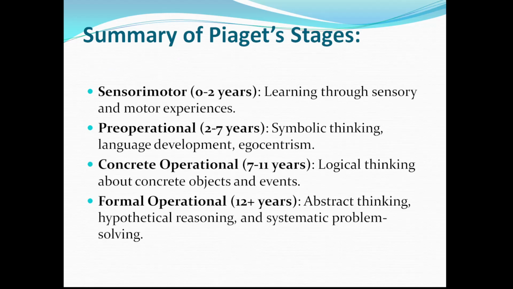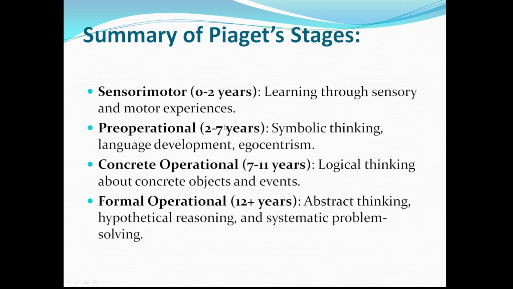Now let us look at the summary of the various stages proposed by Piaget. The first is the sensory motor stage from 0 to 2 years, pre-operational stage from 2 to 7 years, concrete operational stage from 7 to 11 years, and formal operational stage from 12 plus years. During the sensory motor stage, individuals learn through sensory and motor experiences.